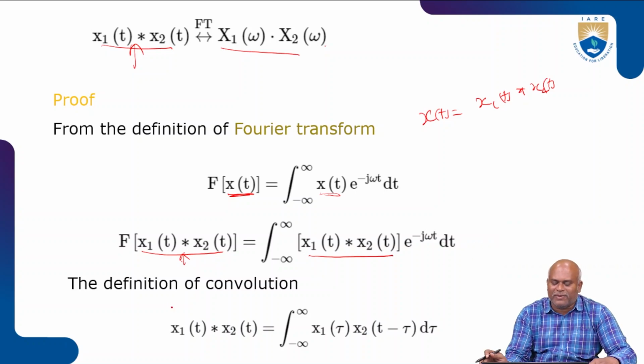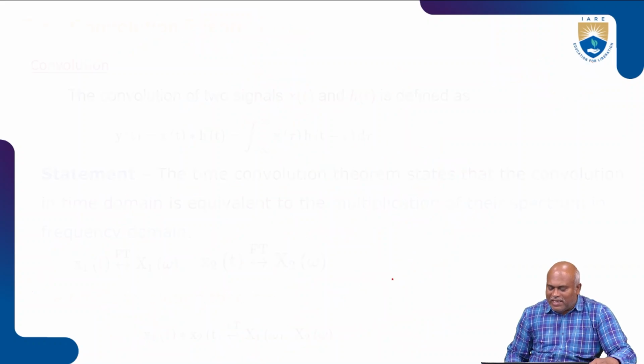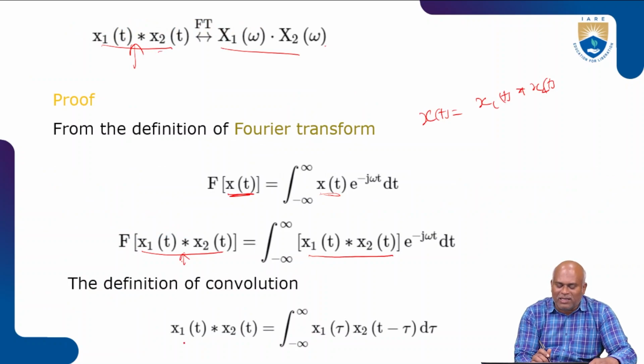Using the definition of convolution, we took two signals, x and h. If we do the convolution, it produces the output y of t equal to the integral from minus infinity to plus infinity of x of tau h of t minus tau d tau. Here we took h, that's why we write h here. Now for the two inputs, x2 and x1 is one input. Instead of h of t, I write x2 of t.